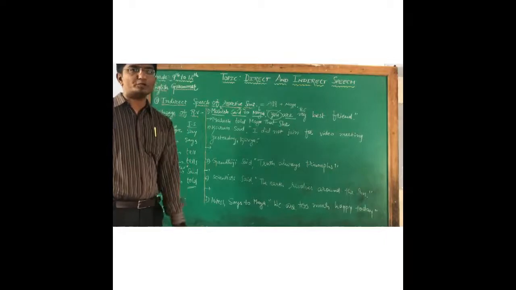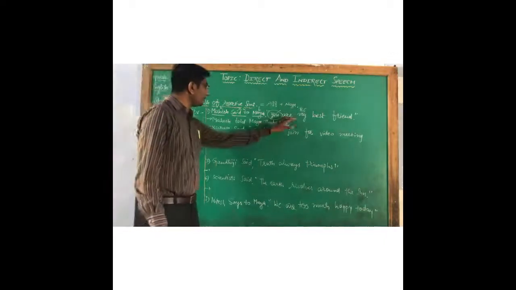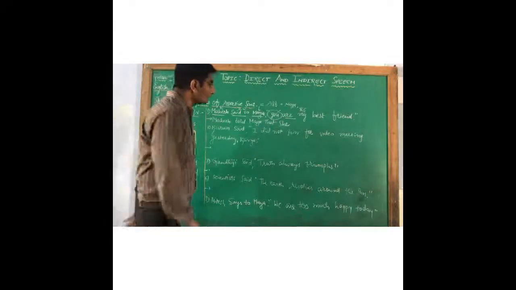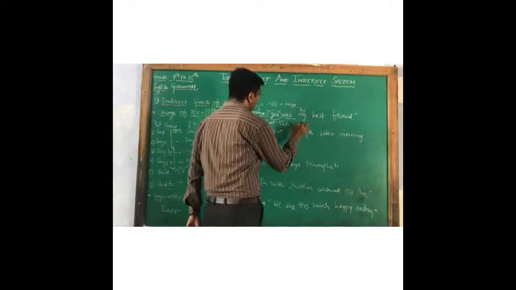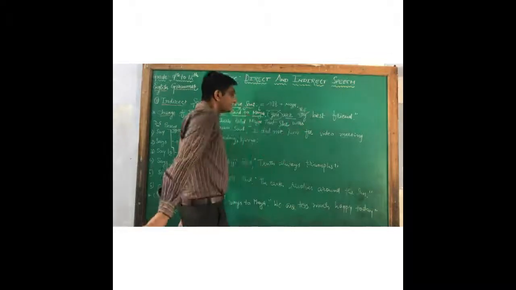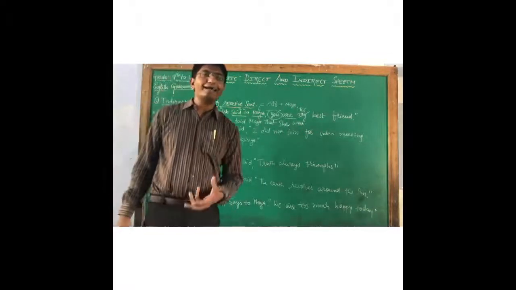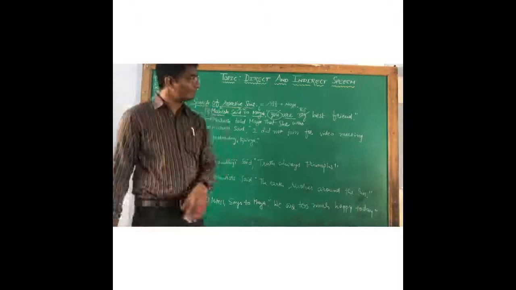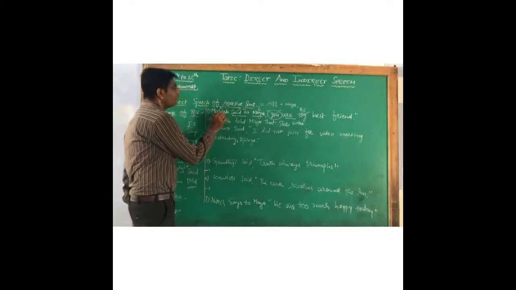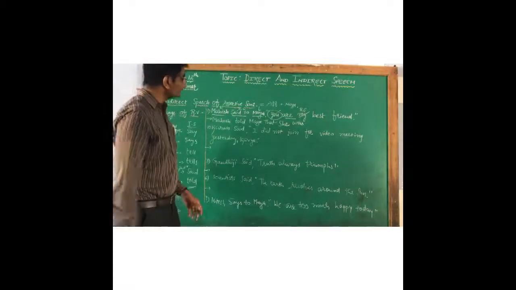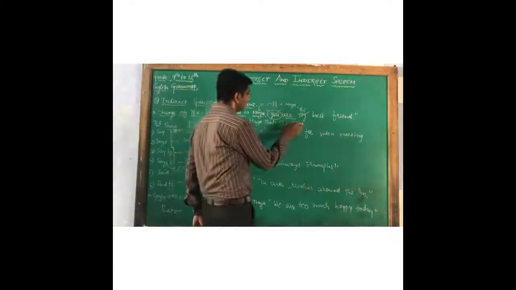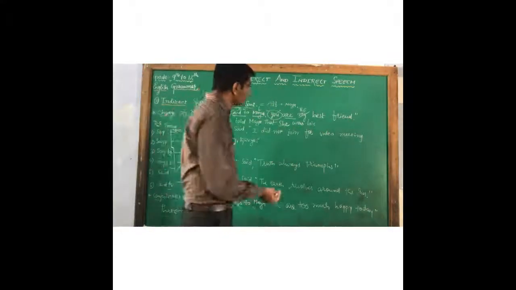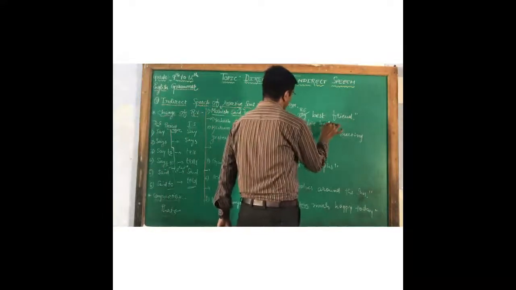What kind of change of tense we are doing? So if am, is, are is given, so am, is, are turn into was, were. So she was. Now the next point, that is my. I, me and my are used for reporter. And who is the reporter? Mahesh is the reporter. So he is the boy. That's why she was. In place of my, we apply his best friend. Right?